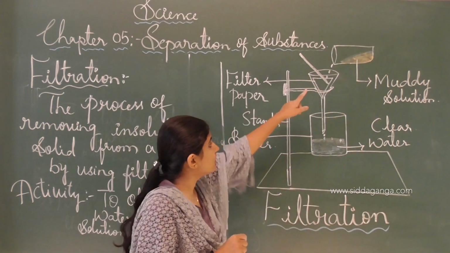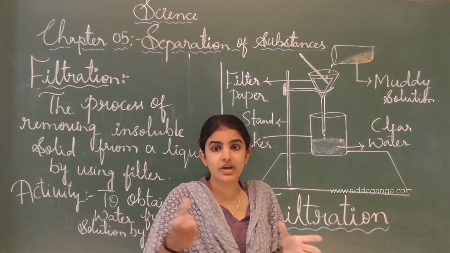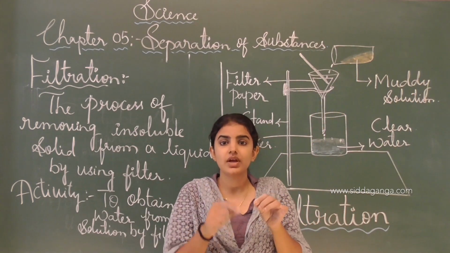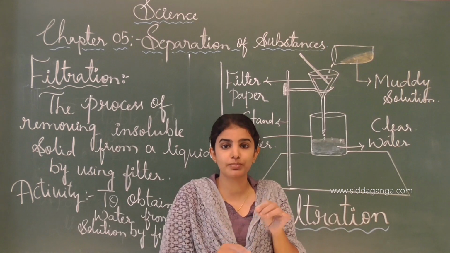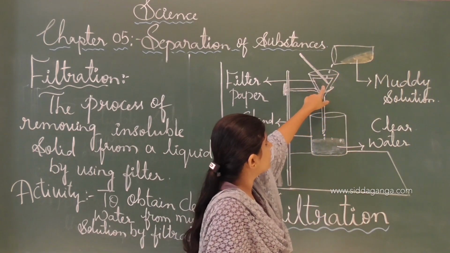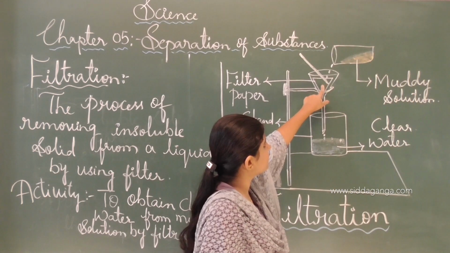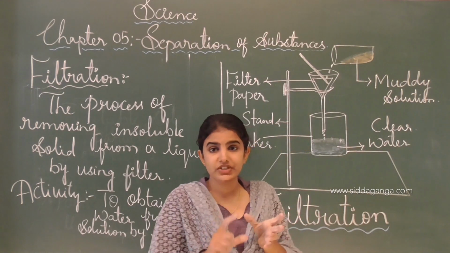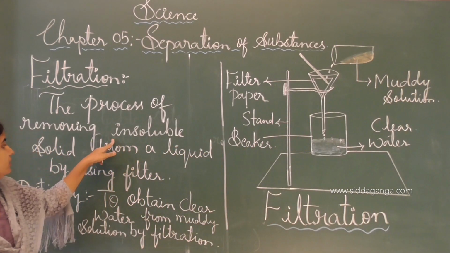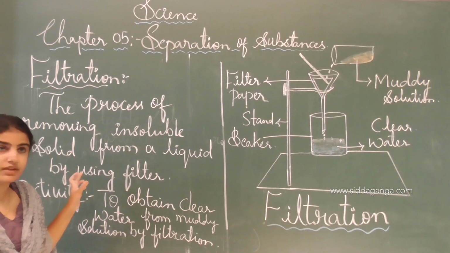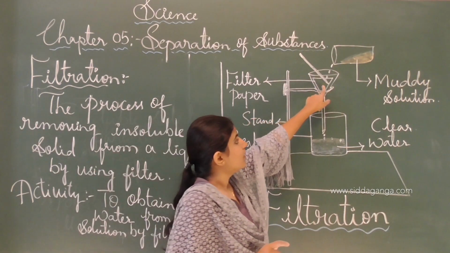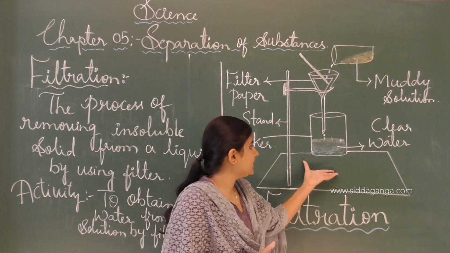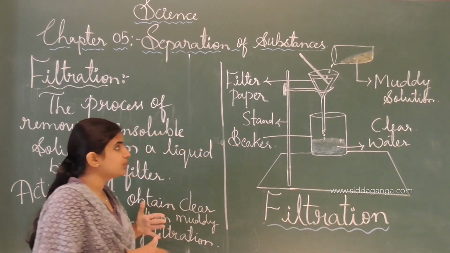If we suddenly remove this glass rod, the solution will fall down or spill in other places. So the glass rod helps to slow down the movement of the solution. See here, after pouring a small quantity of muddy solution onto the filter paper, the particles which are solid in nature and insoluble in the muddy solution will stick onto the filter paper, releasing the clear water at the bottom of the beaker. See, like that we can do this experiment.